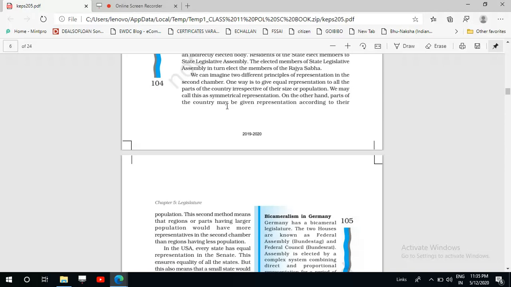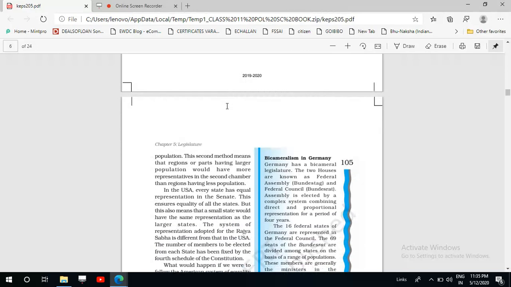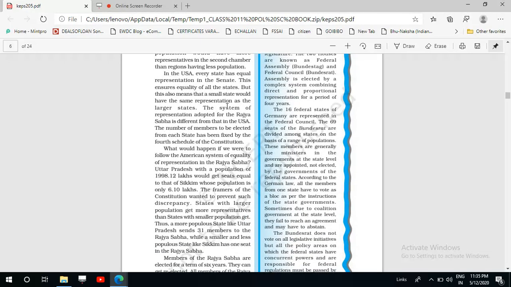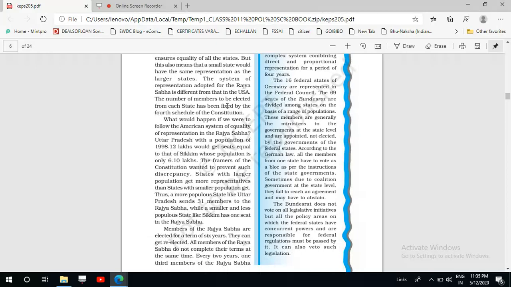The members of the state legislative assembly elect the members of the Rajya Sabha, and the number of Rajya Sabha members sent from a state depends on the population of that particular state. If a state has a larger population, then it will send more representatives than a state which has a smaller population. And in this context, we have seen the example of Uttar Pradesh and Sikkim.